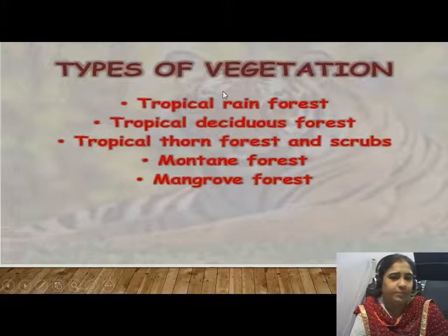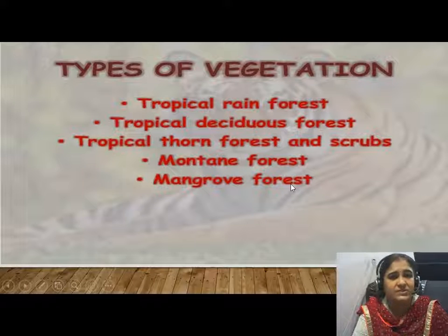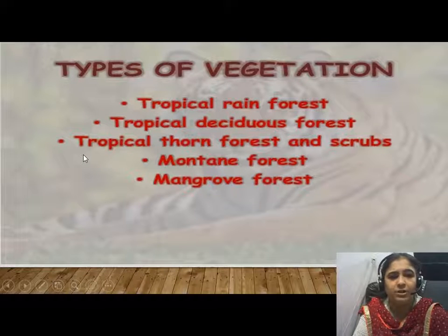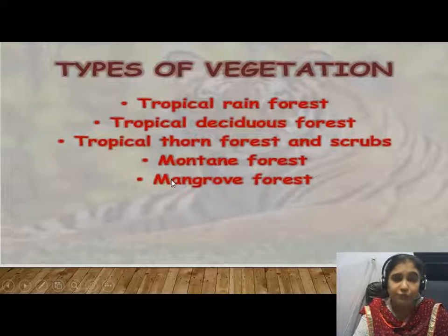Children, in the next topic we will discuss the types of vegetation. In this chapter we will discuss five types of vegetation: tropical rainforest, tropical deciduous forest, tropical thorn forest and scrubs, montane and mangrove forests.